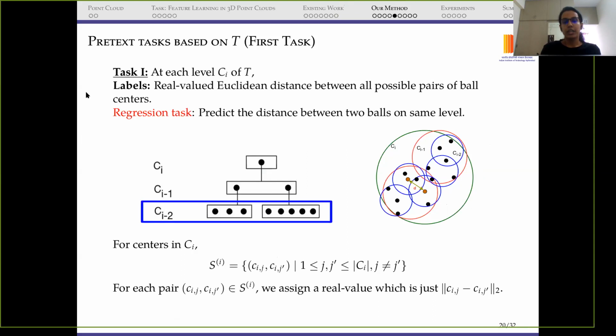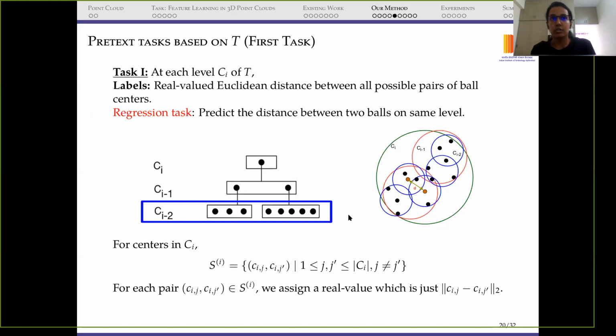So our first pretext task aimed to capture the inter-ball relation of the balls in a cover tree for a point cloud. This task is basically a regression task where we consider two balls at every level, and we compute the center, that means the centroid of the ball, and we compute an L2 norm distance between the centers of the points, and consider this value for the regression task.